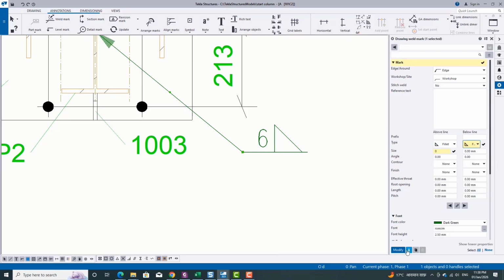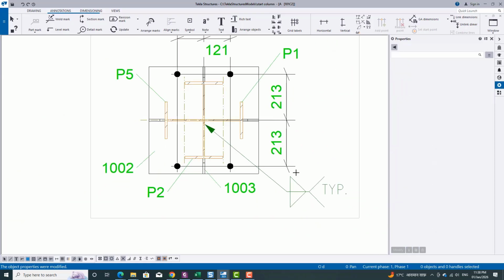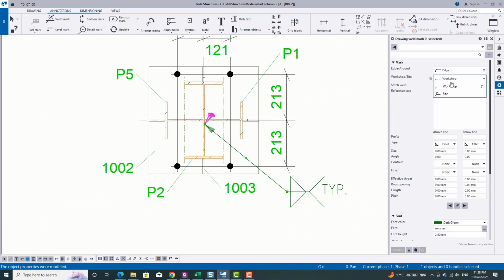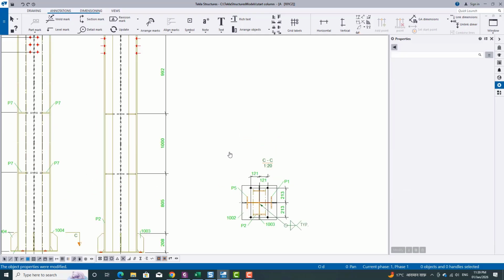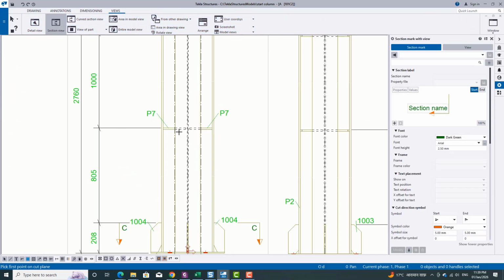Here we add some welding symbol. Here you can see the weld should be in both directions with all round weld. So we make it typical for the rest of the column, and here we are selecting the all round so that the base plate will fully cover the column.